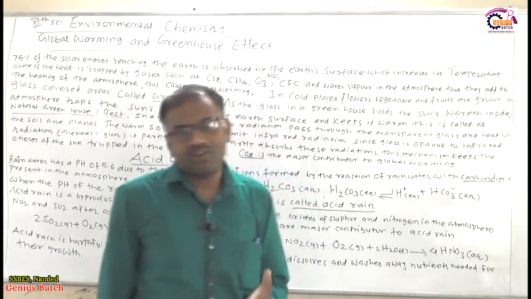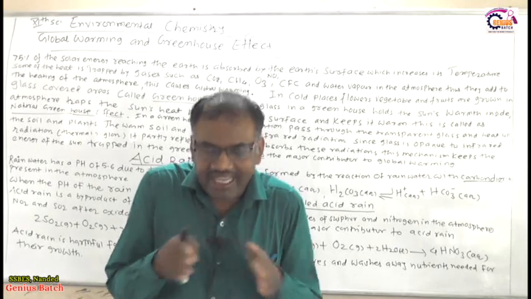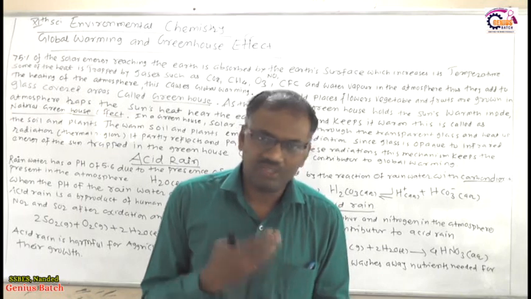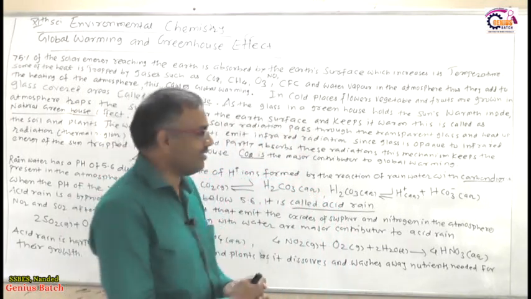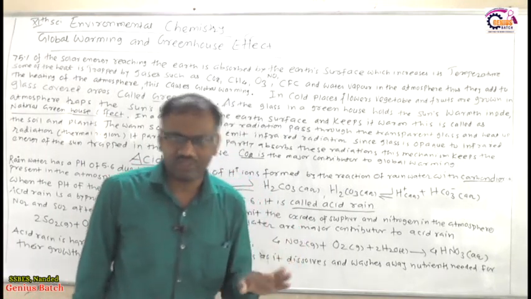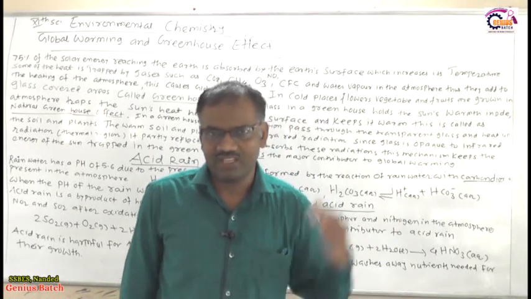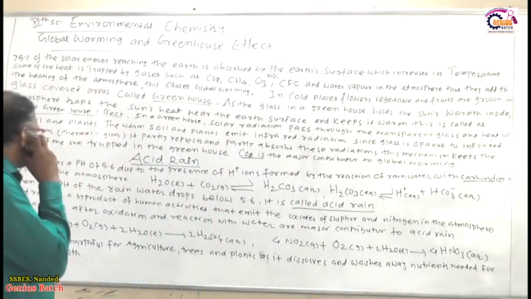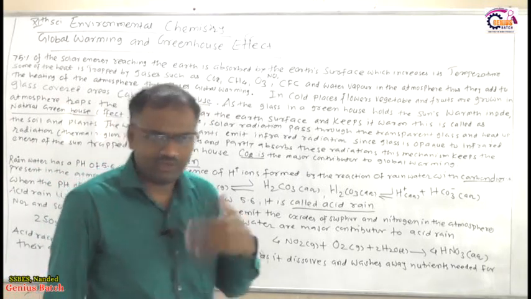Why? Because a tremendous amount of heat is trapped by carbon dioxide gas, and this gas increases the temperature of the atmosphere, and due to that global warming takes place. So which is the main gas contributor of global warming? Carbon dioxide. Others are also there, but they are subsidiary, not the principal gases causing global warming, right? So have you understood this concept of global warming and the greenhouse effect?